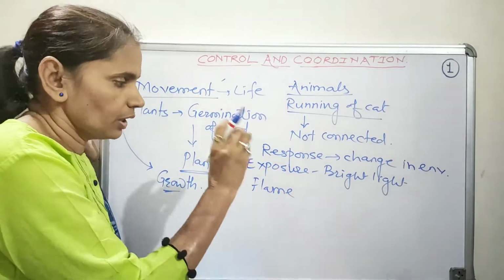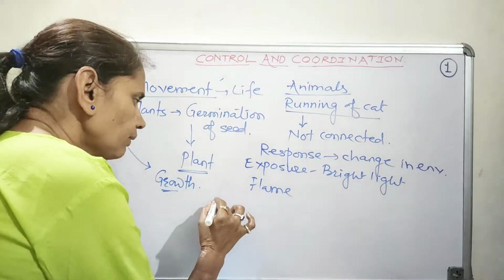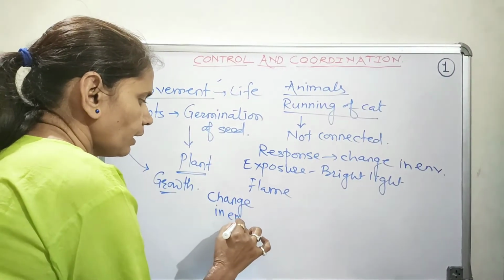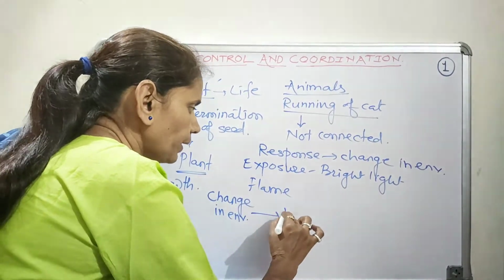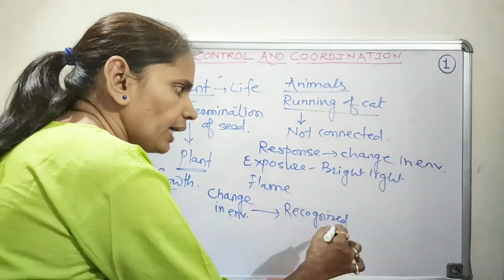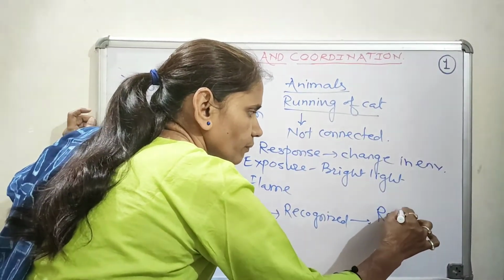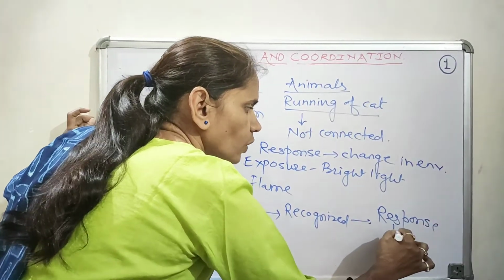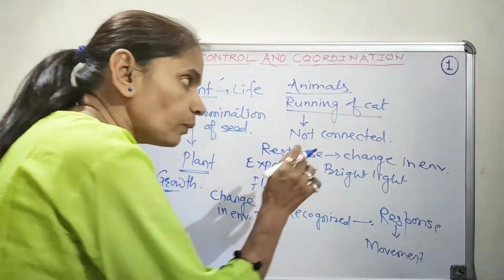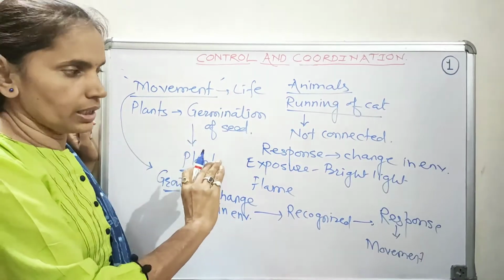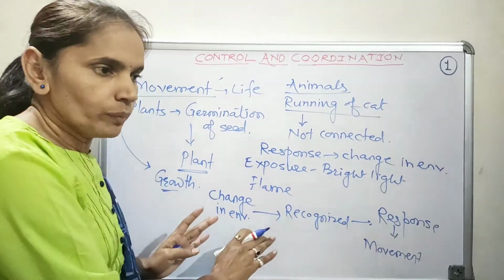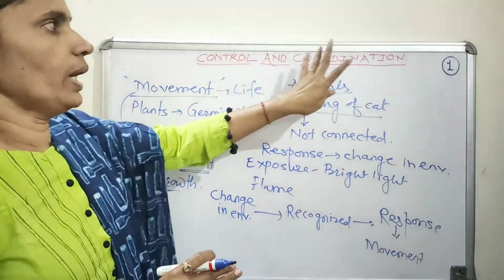Now how does this happen? There is a general thing that if there is any change in the environment, this change will be recognized by the living organism and it will give the response in terms of careful controlled movement. So obviously in all living organisms there must be a system which is controlling all these movements, and that system is nothing but control and coordination.